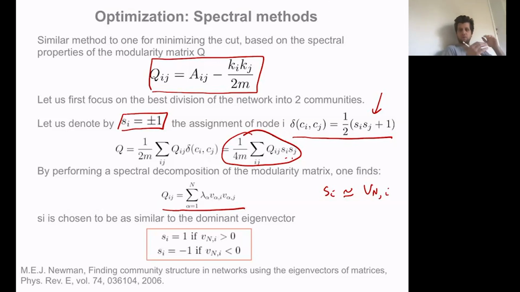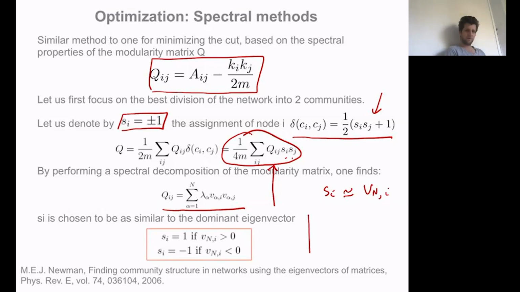We want to find a vector that is as close as possible to the eigenvector with maximal eigenvalue, in order to ensure that this quantity will be maximized. How would we do so? The standard trick is simply that anytime you have a positive entry for the eigenvector, you put Si equal to 1, and every time you have a negative entry for the eigenvector, you put -1.